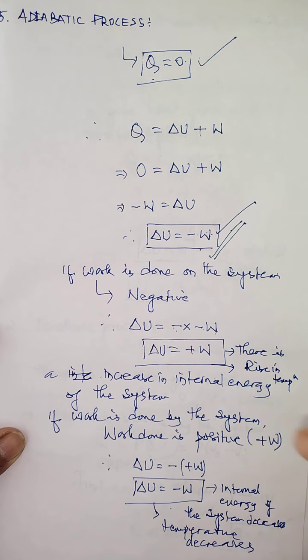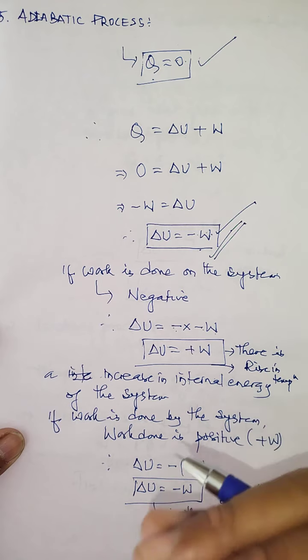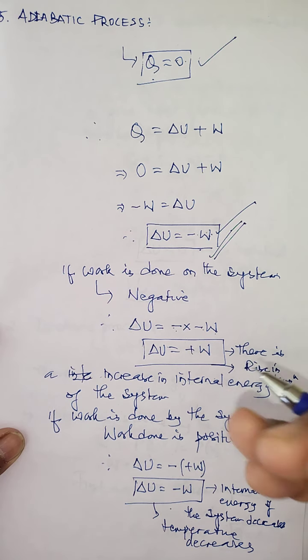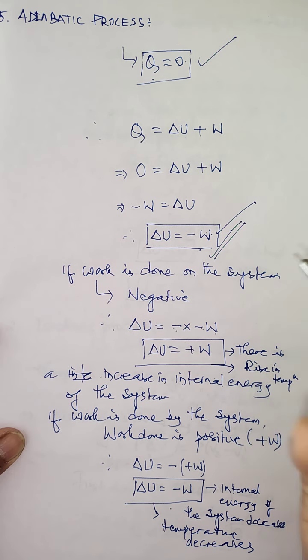So the temperature of the tea inside the thermos flask can be raised by just shaking the what? The thermos flask vigorously. So under this case, what happens? The internal energy increases. When internal energy increases, the temperature of the tea also rises. So this is one of the examples. Similarly, when the internal energy of the system decreases, as I said, the temperature of the system decreases, or there is a fall in temperature of the system. And this can also be understood with one example.